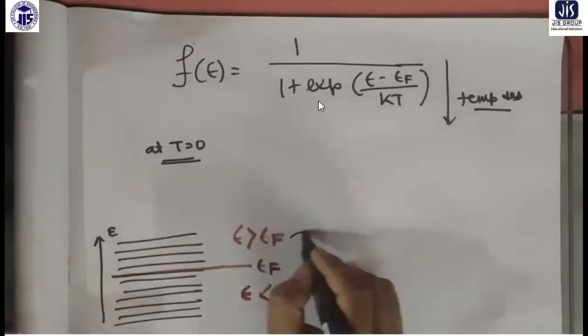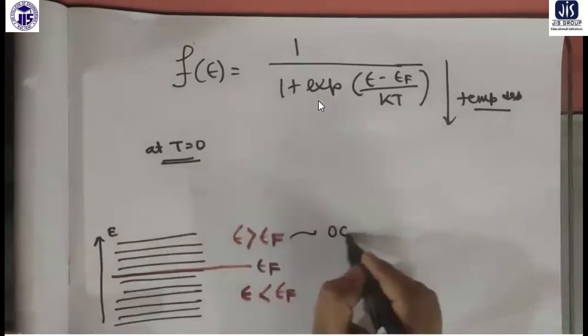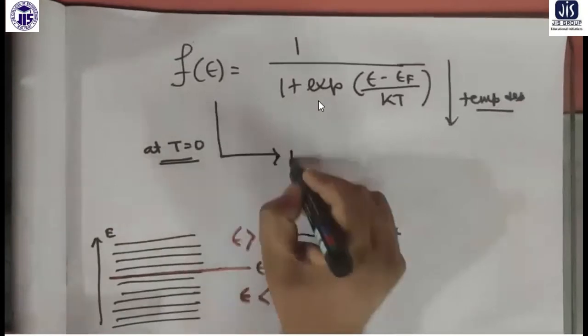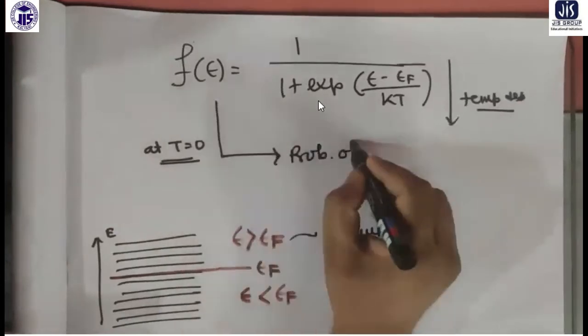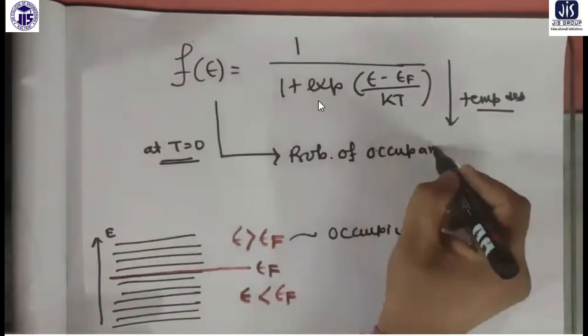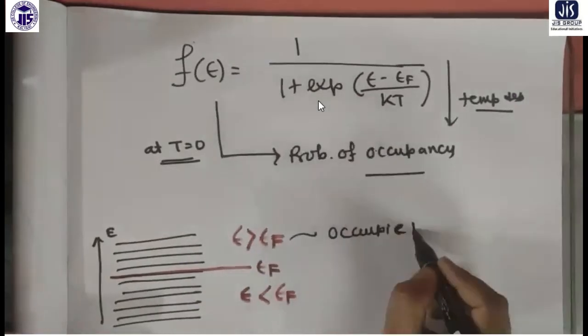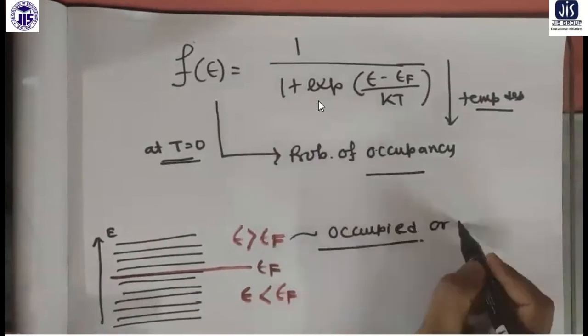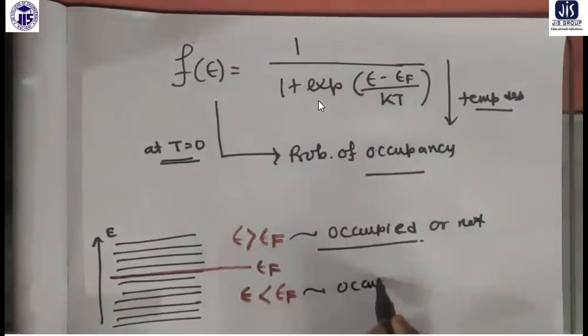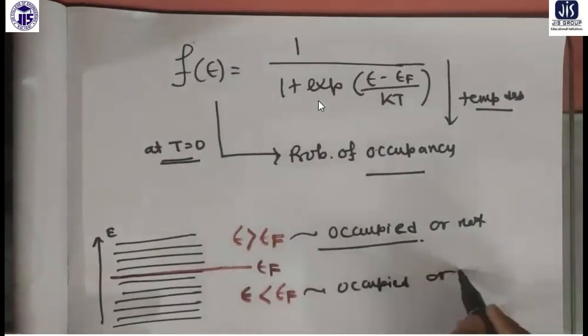So whether this will be occupied, because this is giving me the distribution function, the probability of occupancy of the energy level, whether it is occupied or not, whether this is also occupied or not. That is something we are trying to know.